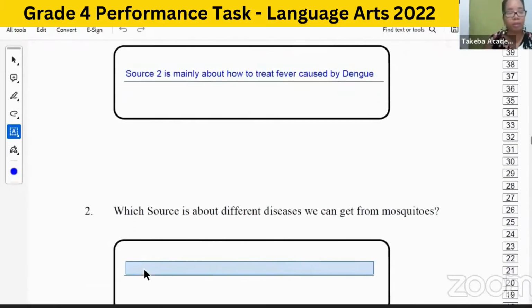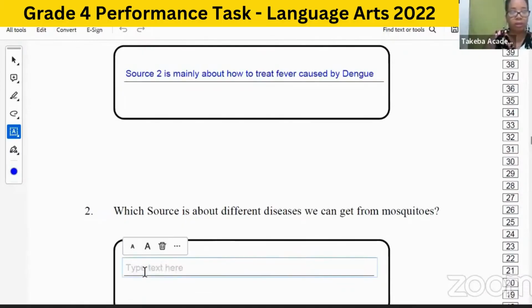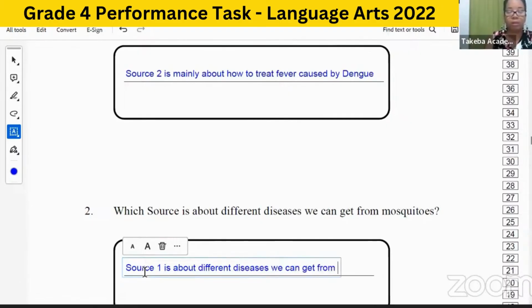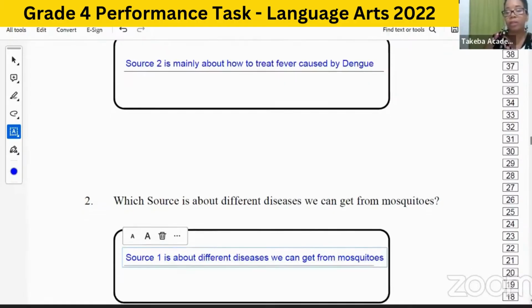So question 2 would be: source 1 is about different diseases we can get from mosquitoes. Okay, that's it. So quite easy so far.